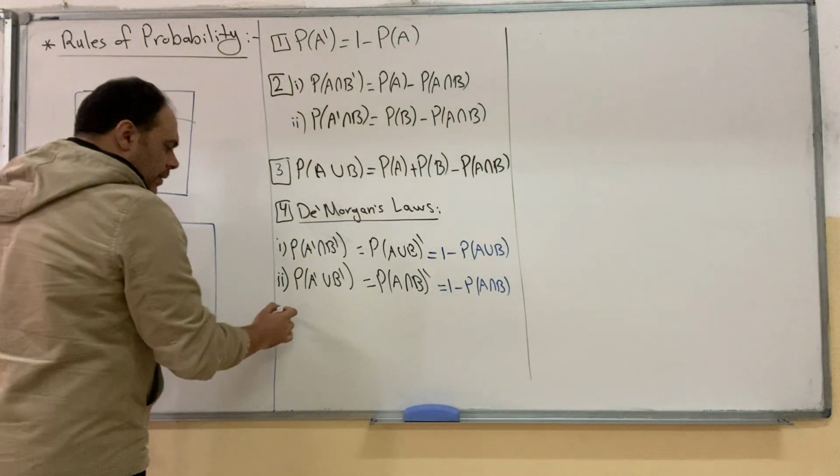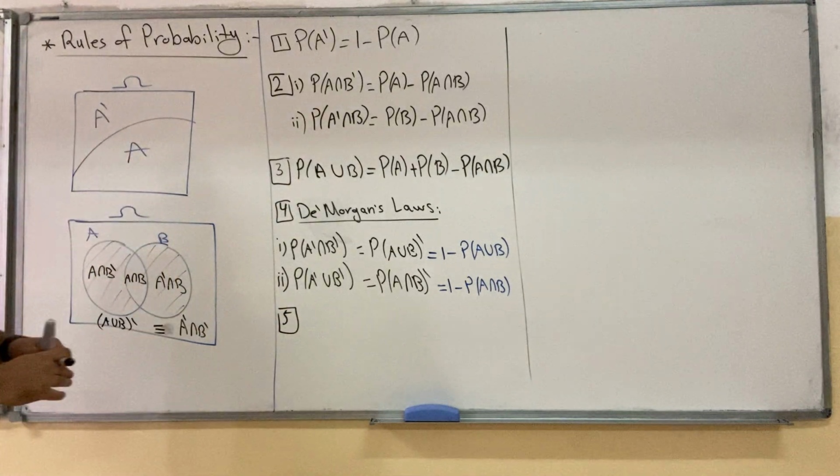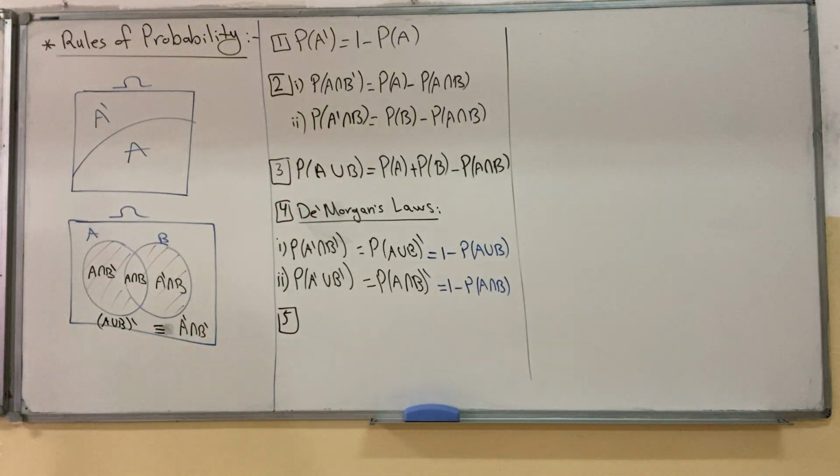Rule number 5. You have to memorize these 7 rules. وتحفظوهم السبعة عشان نعرف نكمل عليهم.